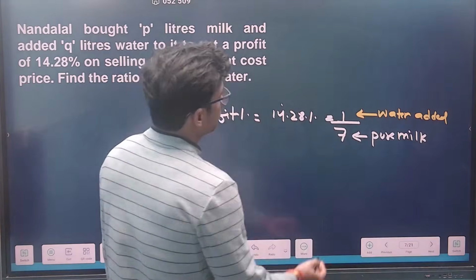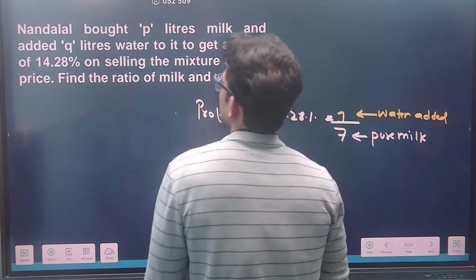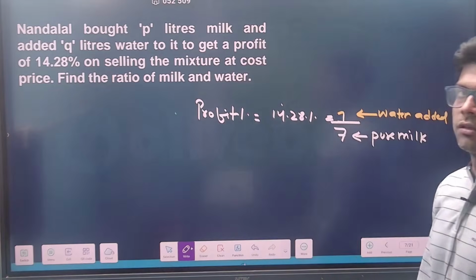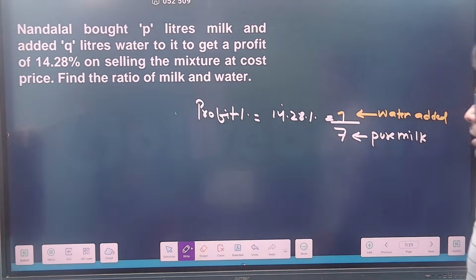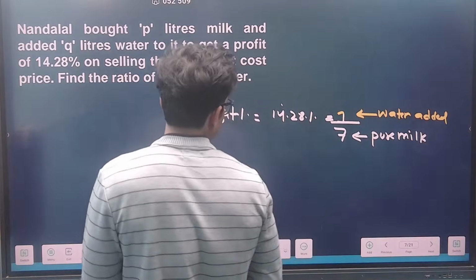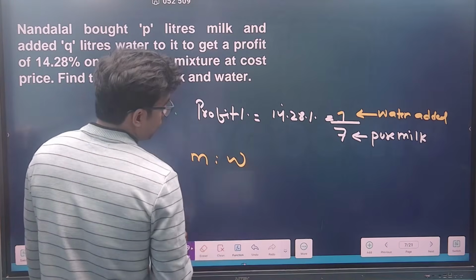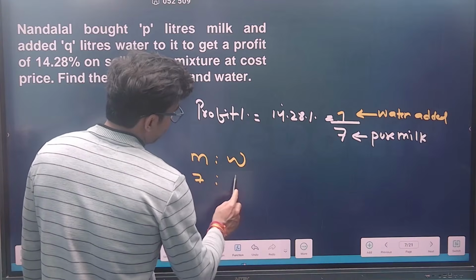So the numerator is basically 1. They are asking, on the selling price, the mixture at the cost price, find the ratio of milk and water. So the ratio of milk and water is basically what? Pure milk is 7 and water is 1.